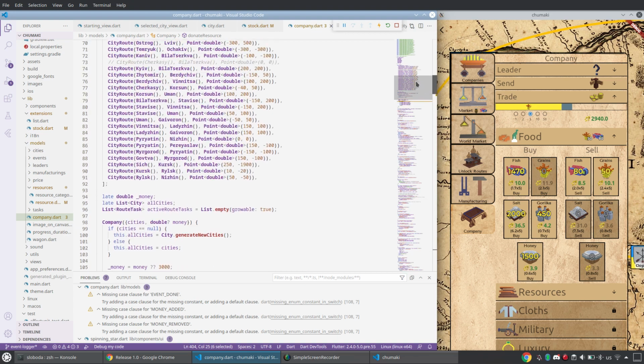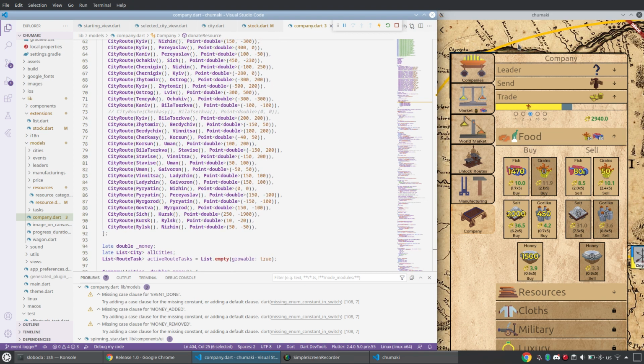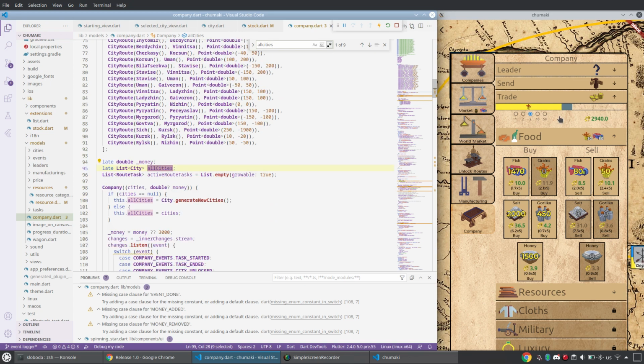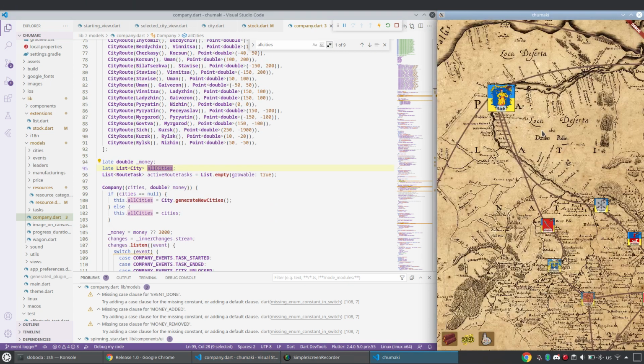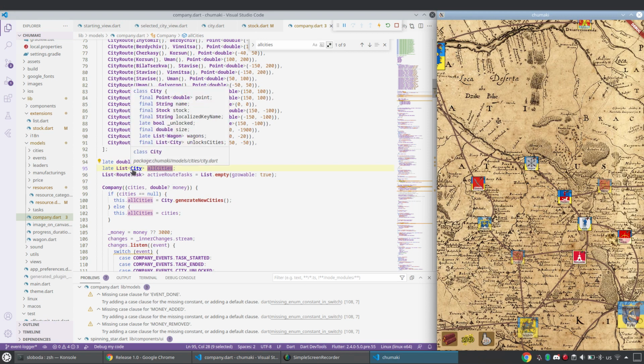It should listen to all events from all cities. Let me have all cities. Yes, you see there is all cities. So each of these rectangles you see here, it's all cities. It's of instance City. It knows the point on a map, localization key, if it's unlocked, size, how many wagons are stationed, which, and so on and so on.